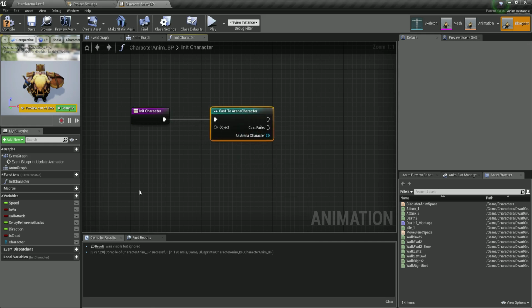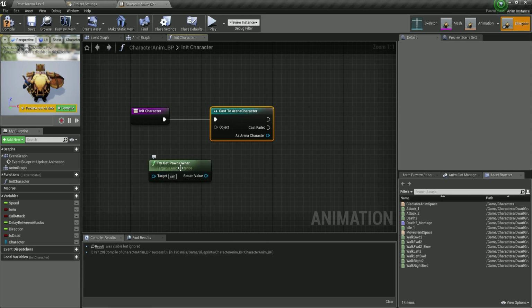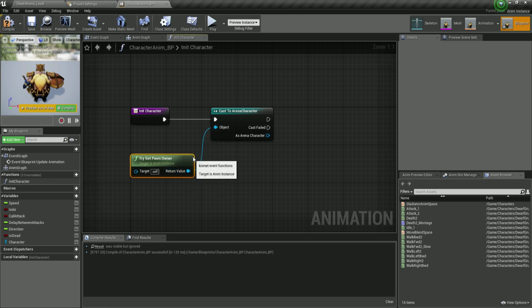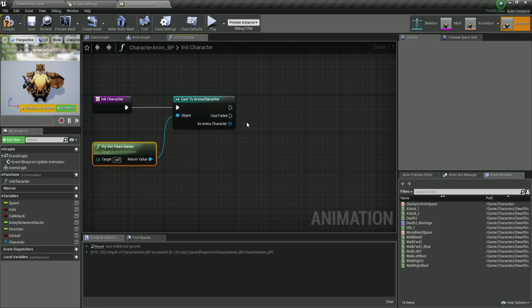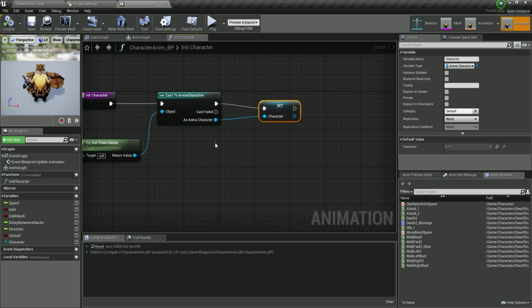And who do we want to cast? Right click and type here, try get pawn owner, which is going to get the pawn owner of this animation instance, which is going to be the player because he's going to hold this animation. Drag the return value over here and plug it into the object, and there you go. From here, I can take the character that I've just created in the variables and set the character. Let's continue the execution order from here to here and plug in as arena character to save him as a reference. So this is for our init character.